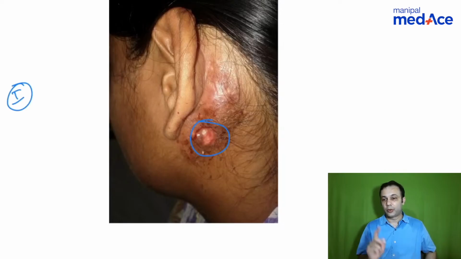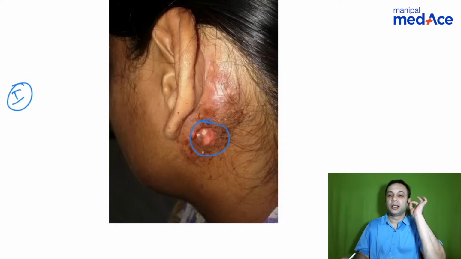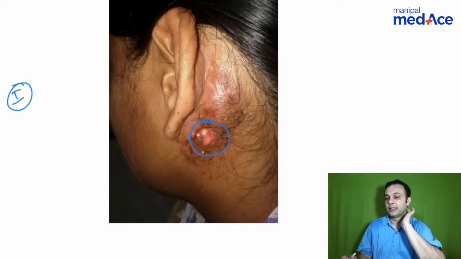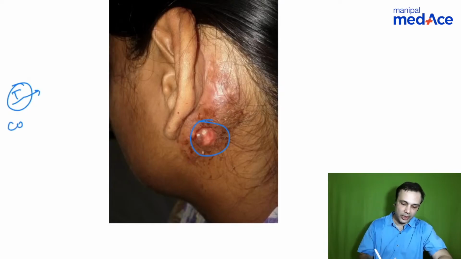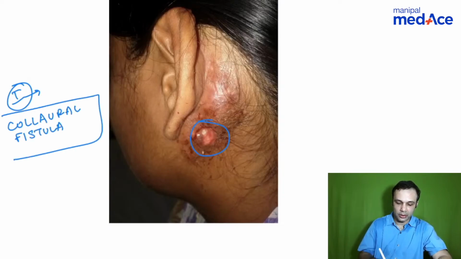What I told you was there is an opening in the external auditory canal. At the same time, there is an opening lower down in the neck. This is a first branchial cleft anomaly, and this is known as a Work classification fistula, one of the important external auditory canal disorders. This is commonly asked. In other exams it has been asked, but not so commonly asked in INI-CET.